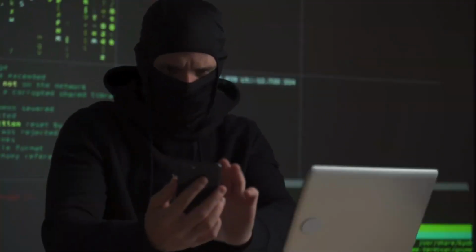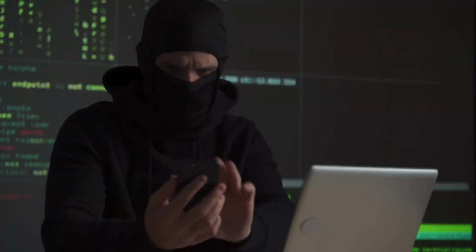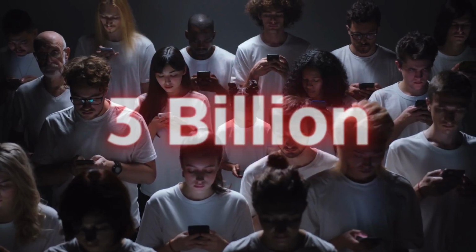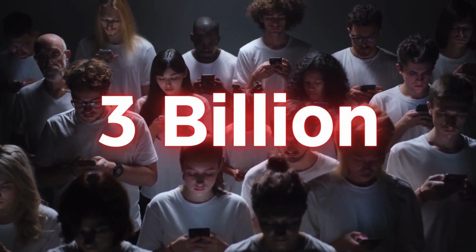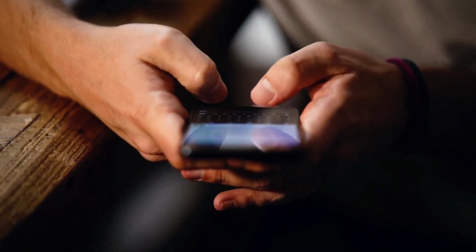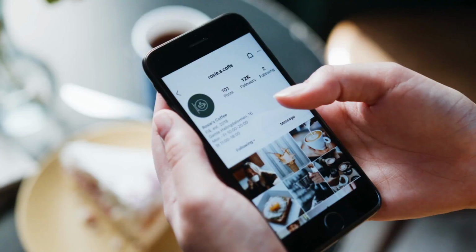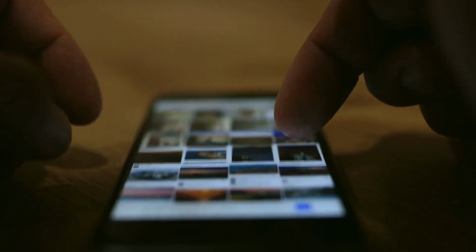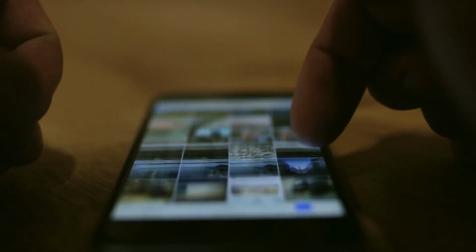Let's understand why Android devices are such attractive targets for attackers. There are over 3 billion active Android devices worldwide. Each one is a powerful computer that contains its user's entire digital life. Banking apps, social media, emails, photos, everything that matters is stored on these devices.